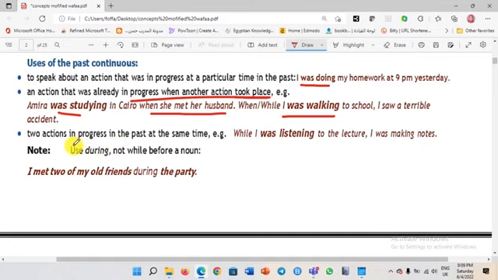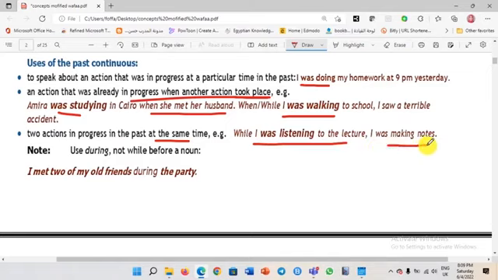So those two actions were happening at the same time. How can we express that? Look at the example here. While I was listening to the lecture, what was happening? I was making notes, and we all do that.